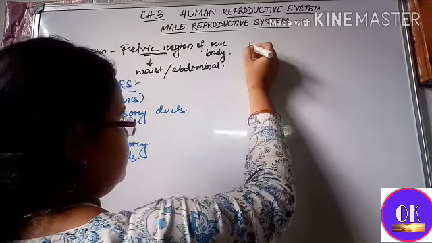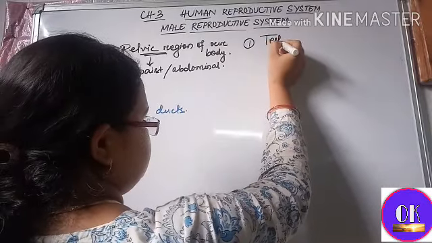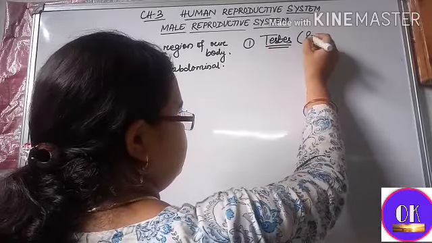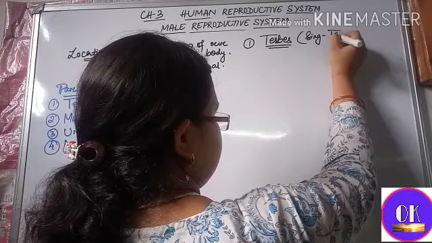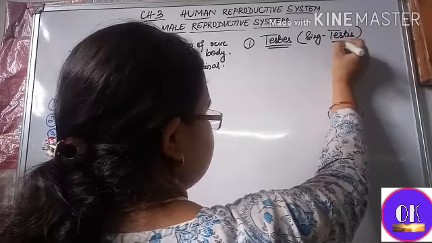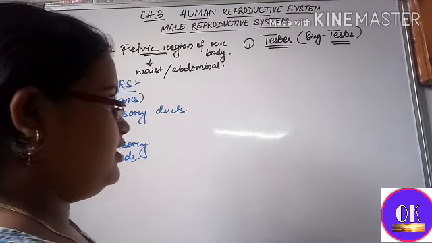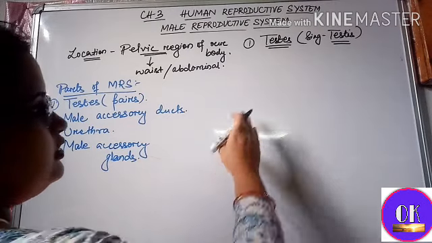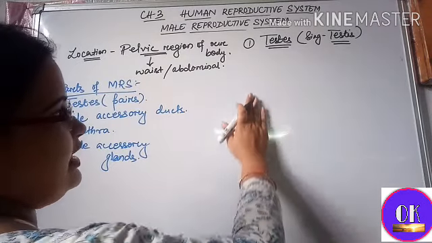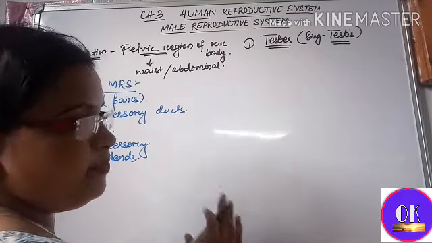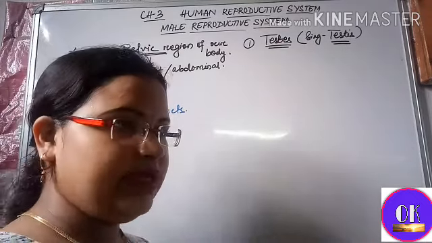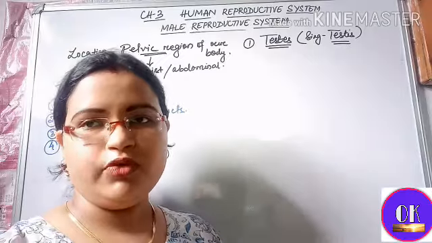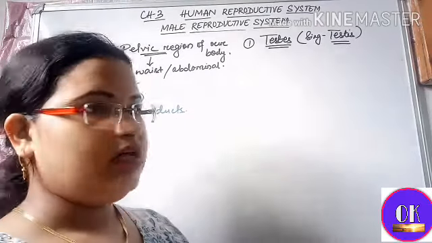So let us discuss our first topic, that is the testes. Testis is the singular form and testes is the plural form. Understood? The testes are located in the pelvic region. The most important thing is that testis development takes place during the embryonic stage only, when the fetus is present inside the uterus, or inside the womb of the mother. At that time only the testis is formed.